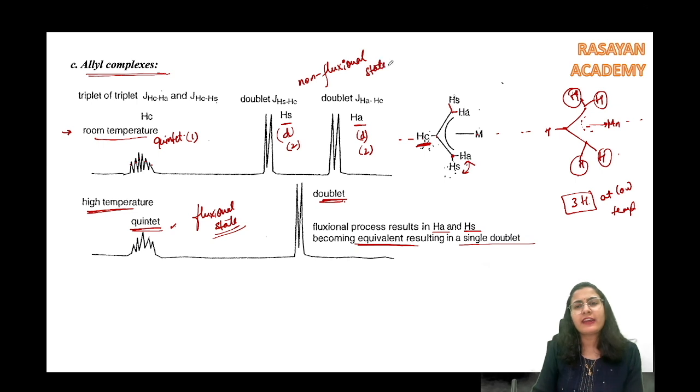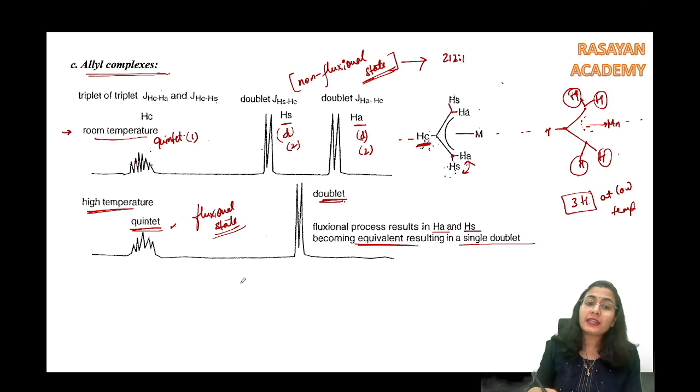I guess that I have made you do a question on this, and in that question I'll take the question again once. If I have given you the incorrect answer, I'll just correct myself कि उसका जो non-fluxional state में answer था, that will be you are going to get 3 signals, a doublet, and a quintet, and the ratio is going to be 2:2:1. Okay, and at higher temperature in the fluxional state, it is going to be 4:1.